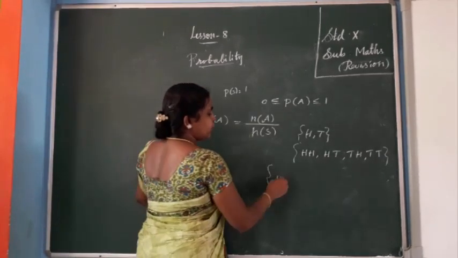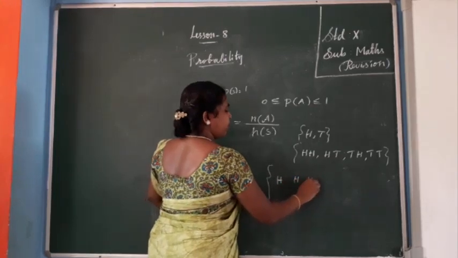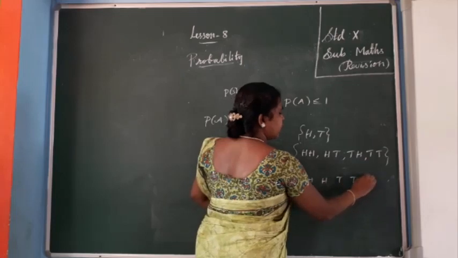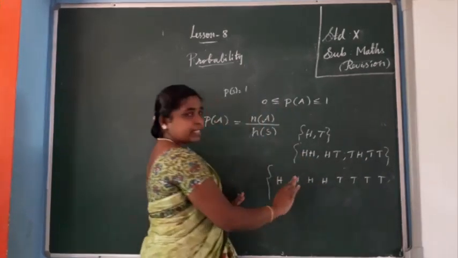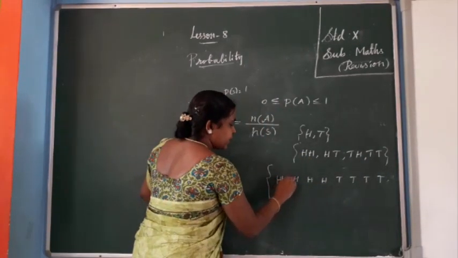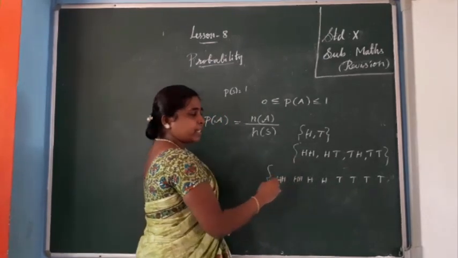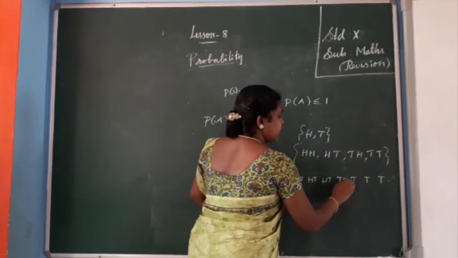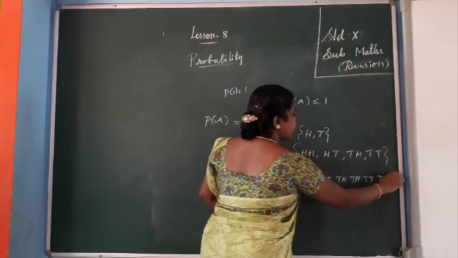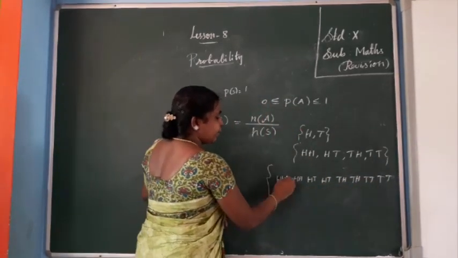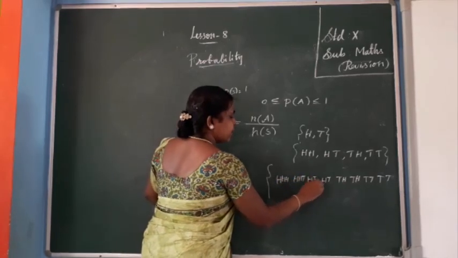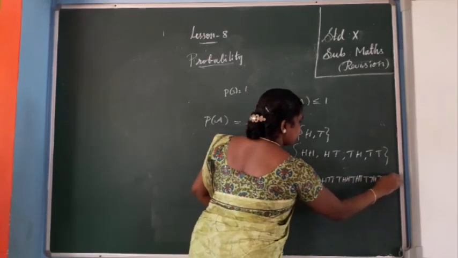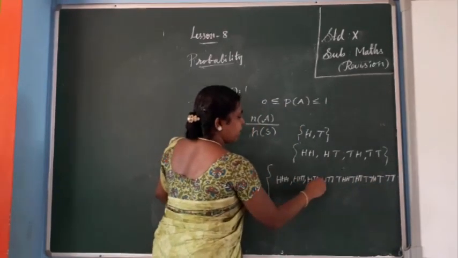The 8 means the first 4 start from H, and the next 4 start from T, total 8. Next, under H, first we have written 4. Next, 2 times you write H, T, T. Next H, T, T. Again H, T, then H, T. In between you put commas.